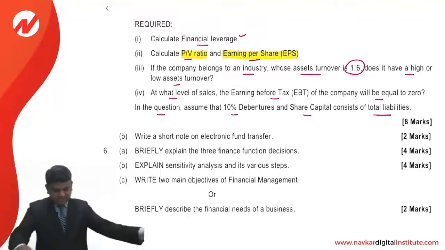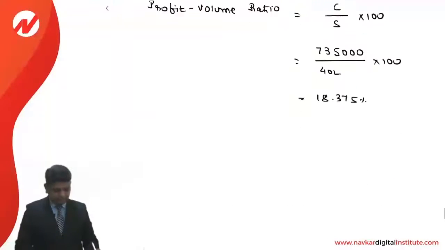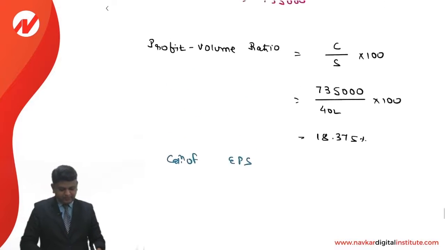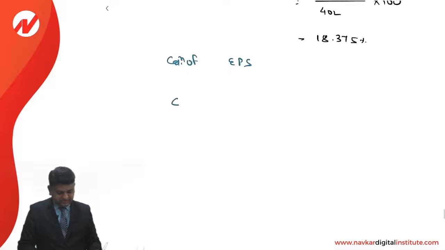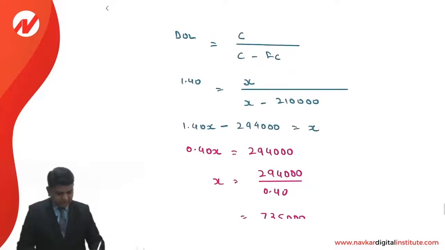Next, the question says that you are required to calculate the earning per share. So next is the calculation of EPS. We already have found the contribution. We have the fixed cost. With that, we will calculate the operating income and so on. Further calculation will be made. So we start with the contribution 7,35,000 less fixed cost. Fixed cost is 2,10,000.